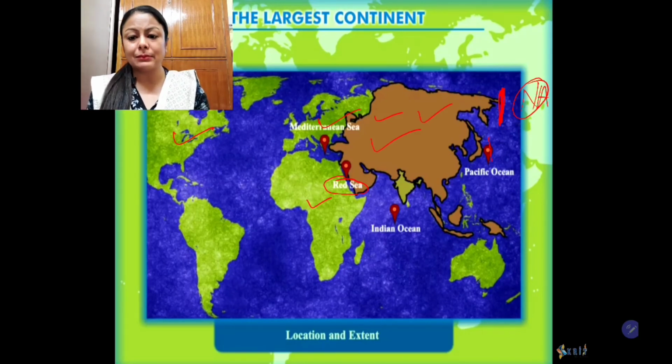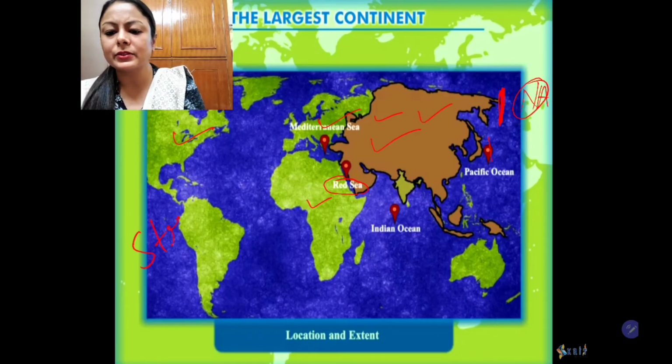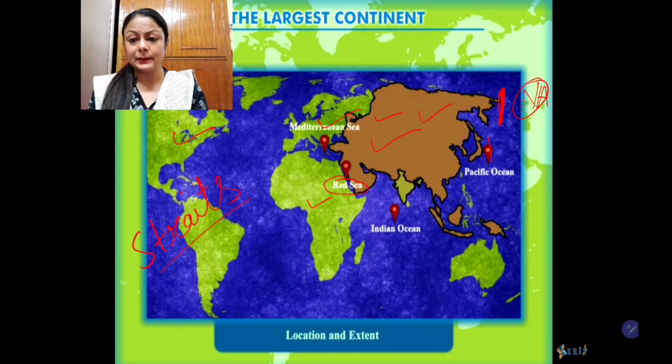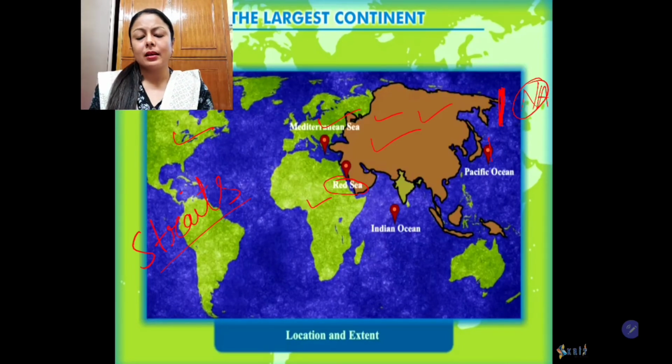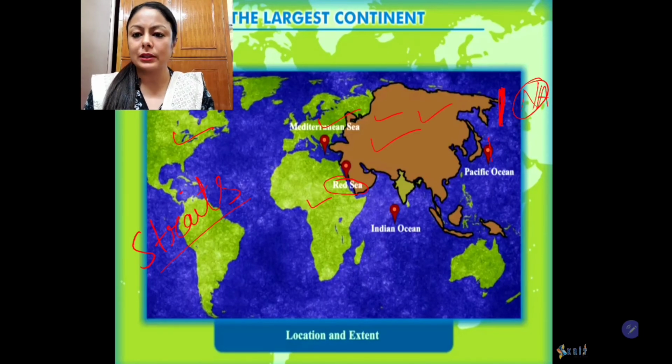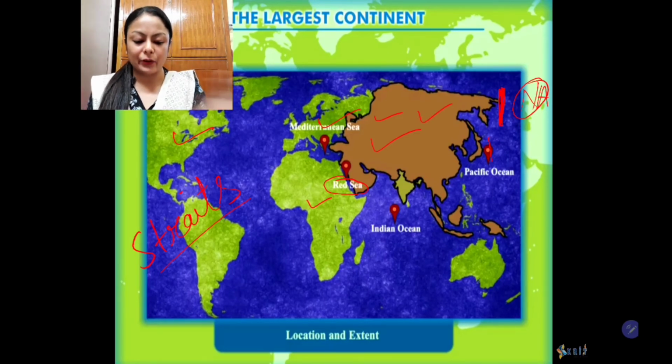You must have learned about straits. What are straits? Straits are narrow stretches of water that separate two large land masses. Here the Bering Strait is separating Asia from North America. Students, I hope this is clear.